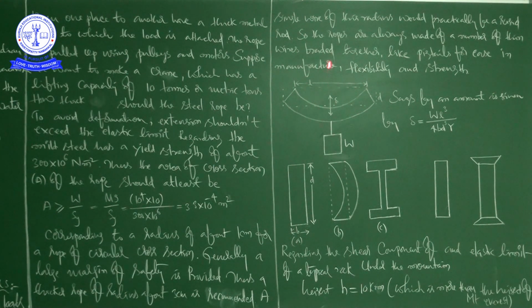How much it can sag: delta is equal to W L cubed by 4 b d cubed Y. You know what Y is? Young's modulus. Here W is the load, and these dimensions I already told you: D is the depth, B is the breadth, L is the length, and 4 is a constant.